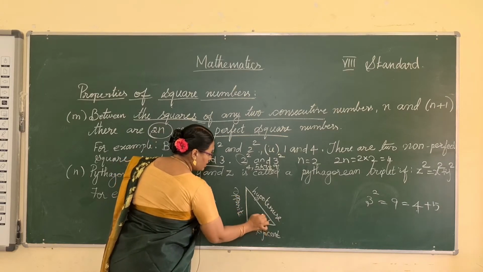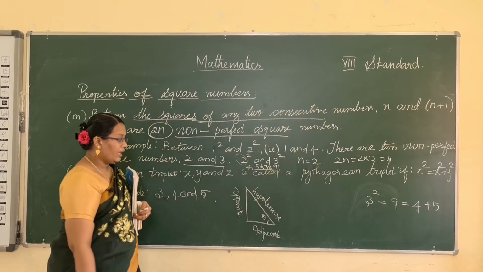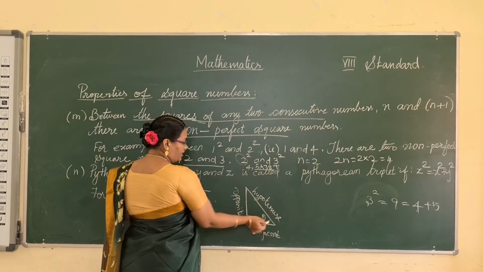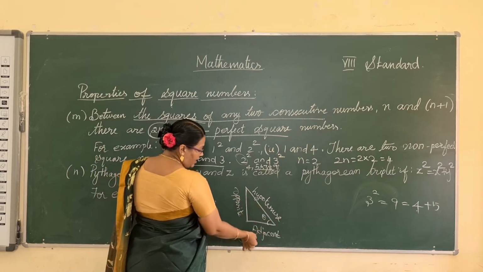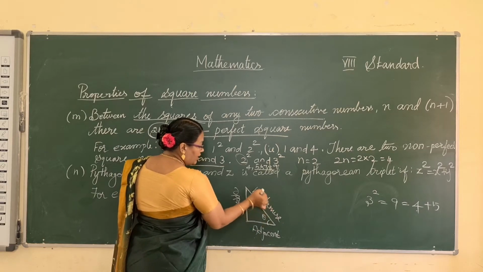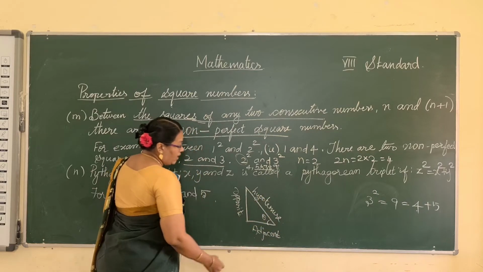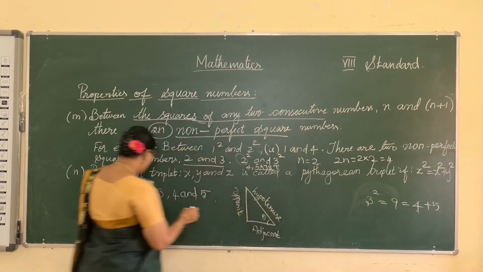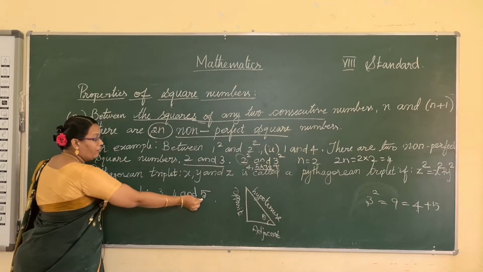So here this side is called theta. Opposite of theta is called the opposite side, the nearest side is called the adjacent side, and this is called the hypotenuse side. Let us consider these three values: 3, 4, 5.